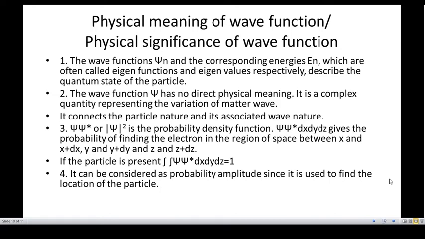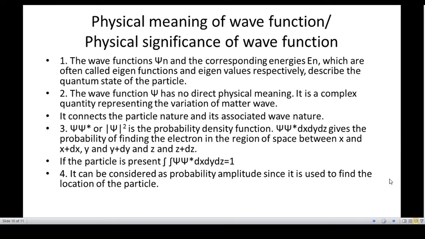Second, the wave function psi has no direct physical meaning, as I told you earlier. It is a complex quantity representing the variation of matter wave. It connects the particle nature and its associated wave nature. So psi itself doesn't have any physical meaning.